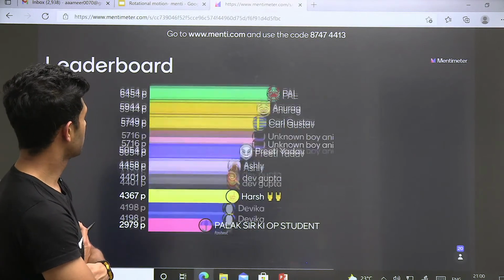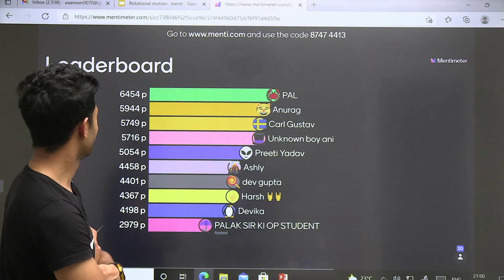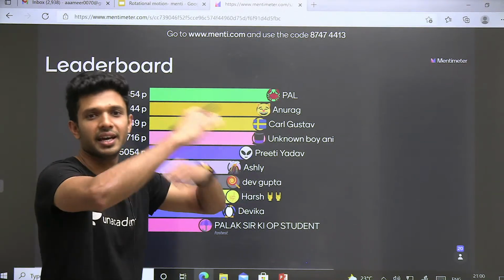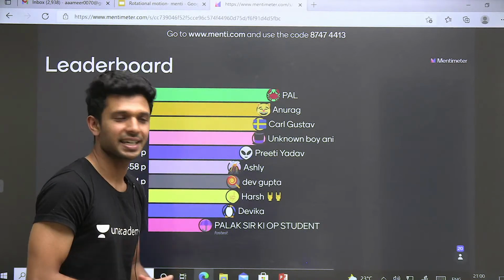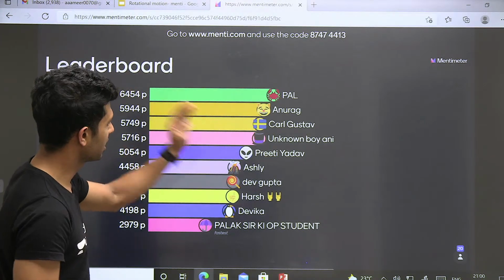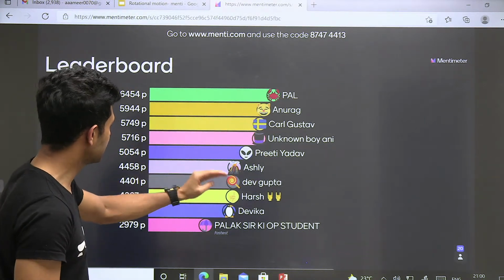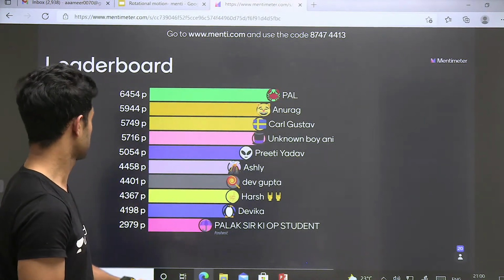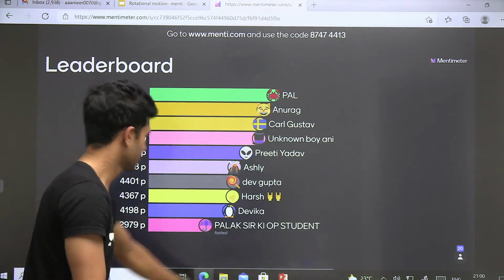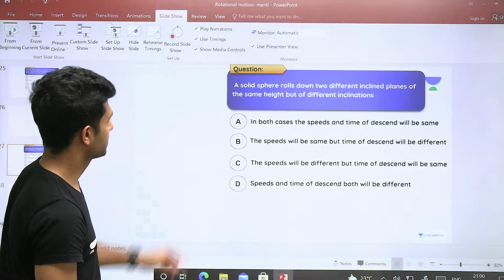I think Pal is going to overtake this time. Are. Very good, Pal. Dekh le, one question, if someone goes wrong, aise there will be a huge difference in the leaderboard. So Pal is on the top. Then we have Anurag. Then we have Carl, Annie, Preeti, Ashley, Dev, Harsh, Devika and Palak. And actually Palak was a person who gave the answer so fast. Good. Everyone is doing अच्छे से कर रहा है.